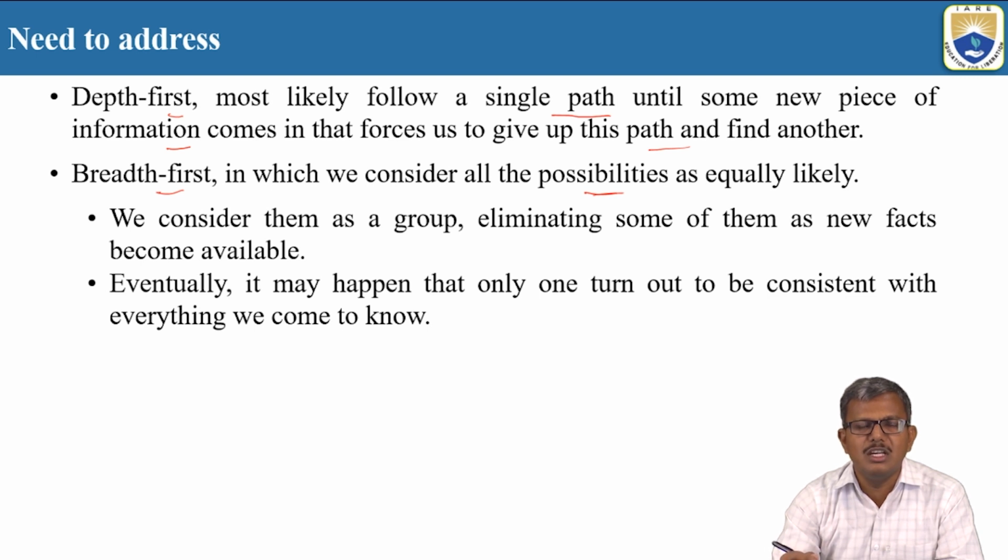We need to understand how we can derive new conclusions when we are using depth first search, and at the same time how we derive new conclusions when we are making use of the breadth first search technique. We will try to understand this by taking one particular example. In breadth first search, what happens? We need to consider them as a group.